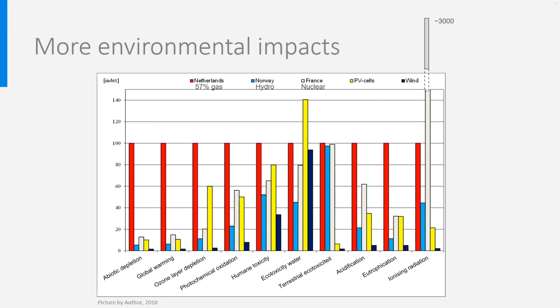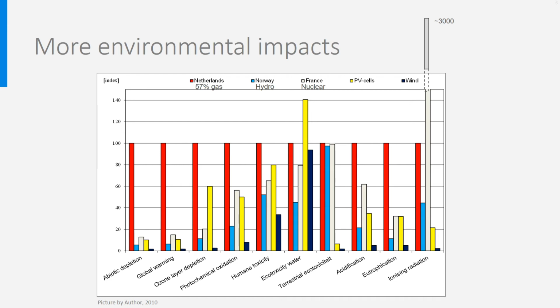And most important, we did not consider all important environmental impacts of energy supply. We limited ourselves to resource depletion, the category abiotic depletion on the slide, and to CO2 equivalent emissions, which is the global warming category on the slide. As you see, there are many more impacts.